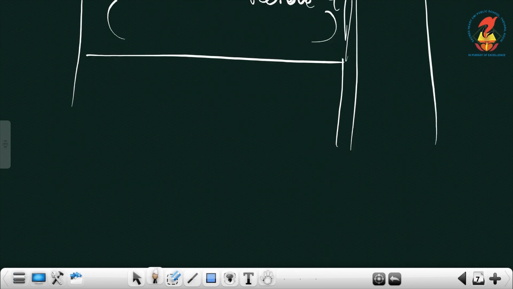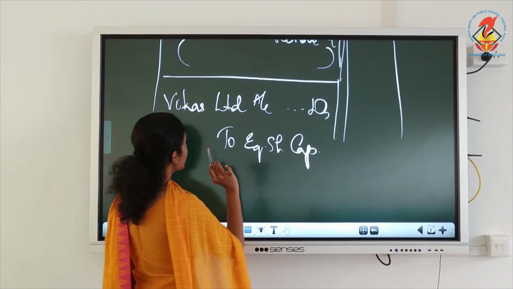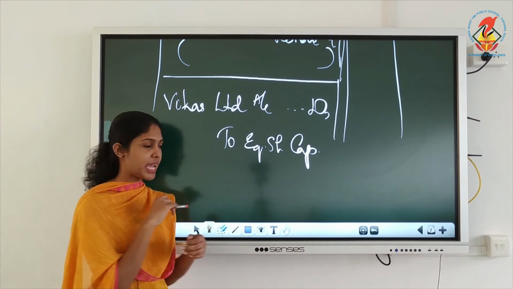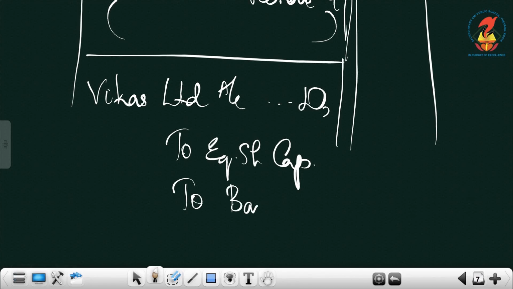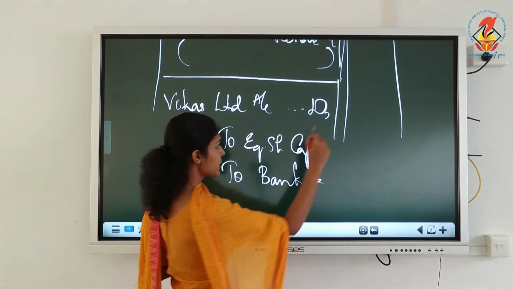Then the issue journal entry will be Vikas Limited account debit to equity share capital. There is no premium, but the balance they have paid by a bank draft, means through a check. So what is moving out? You must write to bank account. For Vikas Limited, just write the purchase consideration there, 2,50,000.